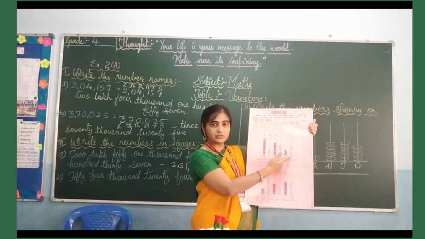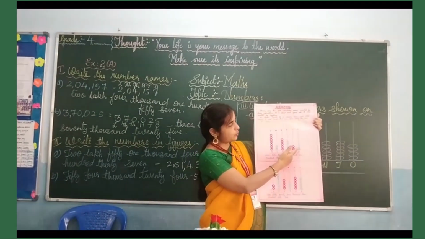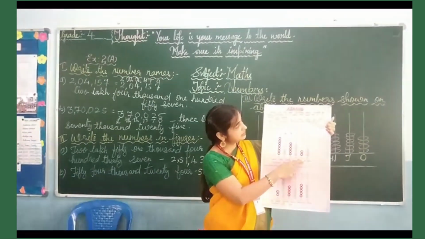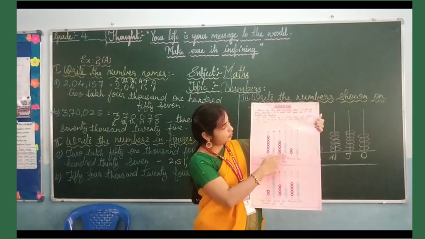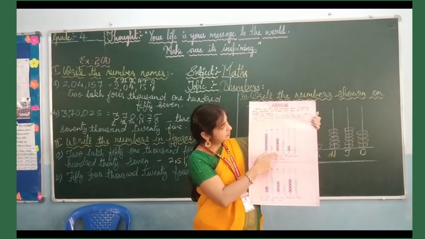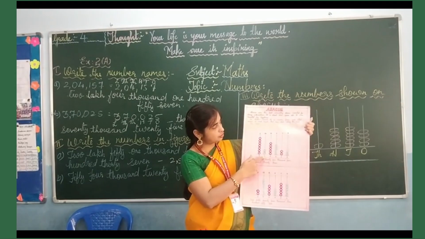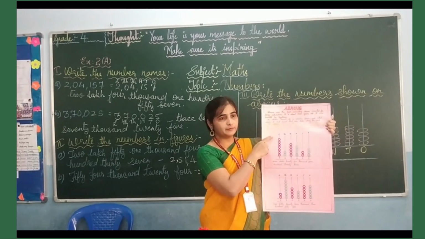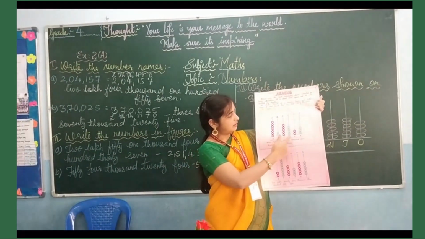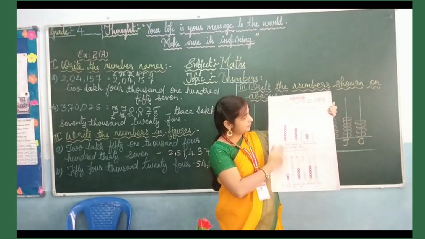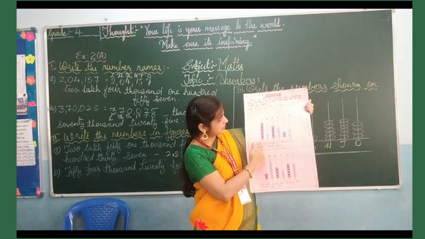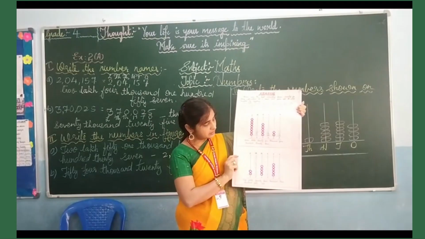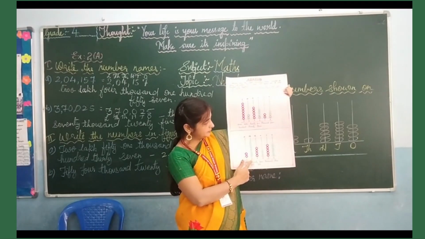Then you will count the rings on the abacus. Here you can see 1, 2, 3. So 3, 1 and 2. So 2 rings in tens position, 4 rings in hundreds place, 5 rings in thousands place, 2 rings in 10,000s place, and 7 rings in lakhs place. So now you will make the number by writing 7,25,423.